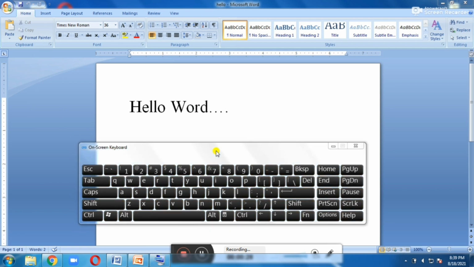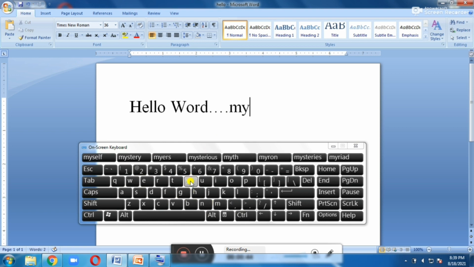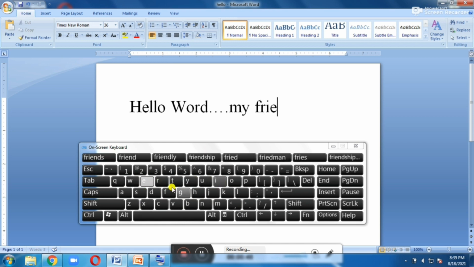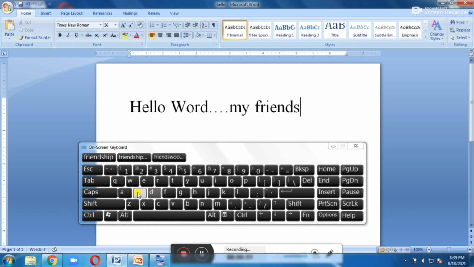Now I am going to type by using the on-screen keyboard instead of the virtual keyboard. Here I am going to type "my friends". M-Y, my, space, F-R-I-E-N-D-S, my friends. Can you see the difference, Kana? Now I am using the on-screen keyboard only, not a virtual keyboard. By clicking the mouse button only, I am typing.